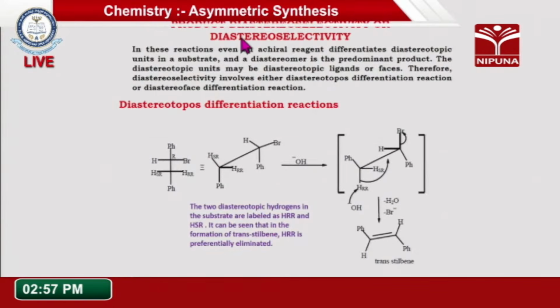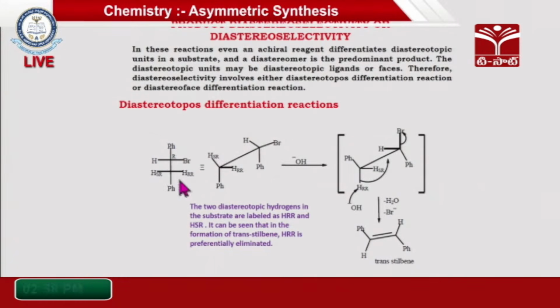Next, one more example we can see with diastereoselectivity, where this multi-chiral center compound has diastereotopic hydrogens. Generally it has two centers: one is a chiral center, another is a pro-chiral center. Because it is having two hydrogens, it is not chiral in nature. It is a pro-chiral center, and this is the chiral center here.